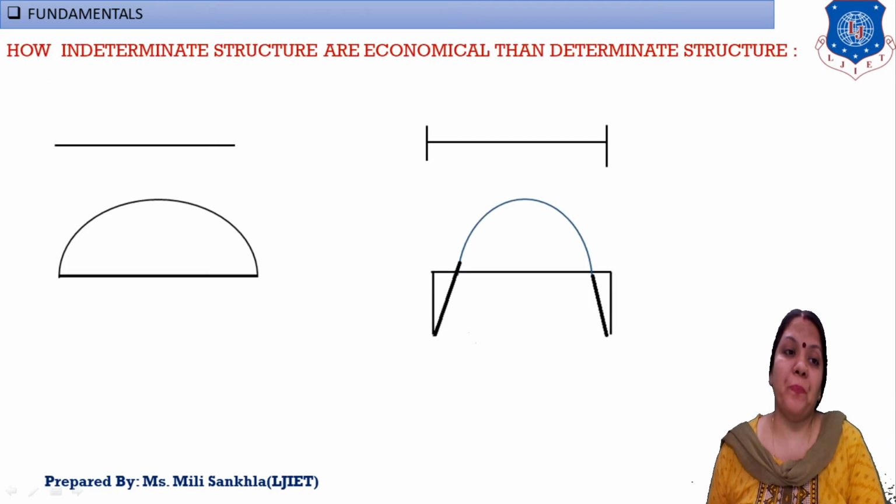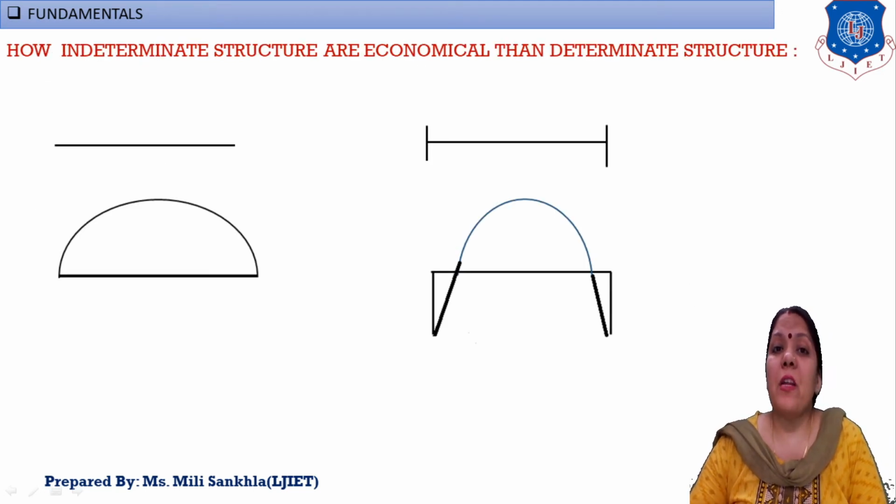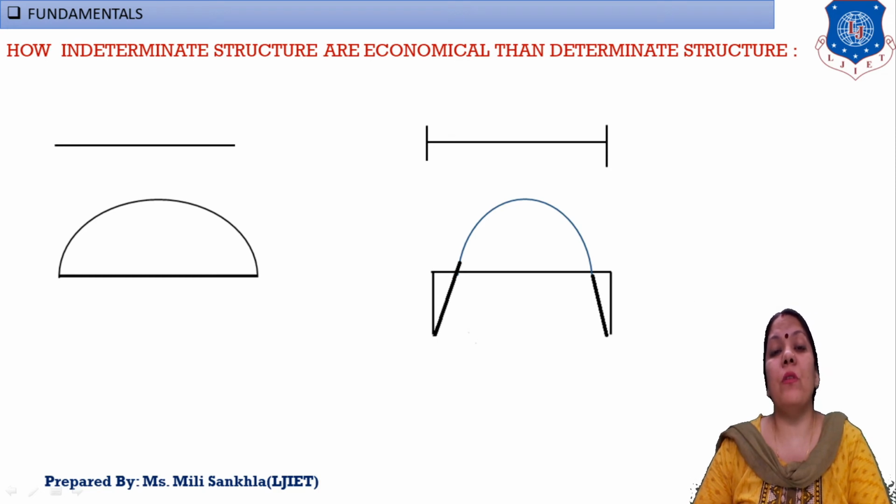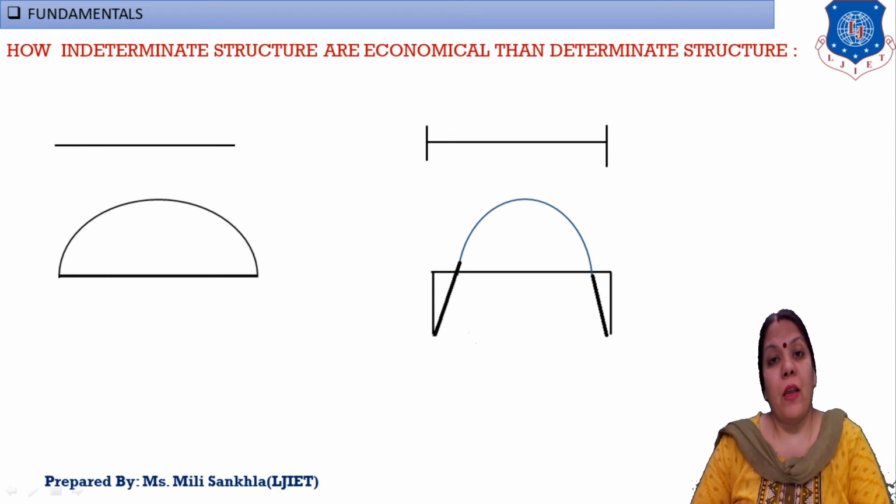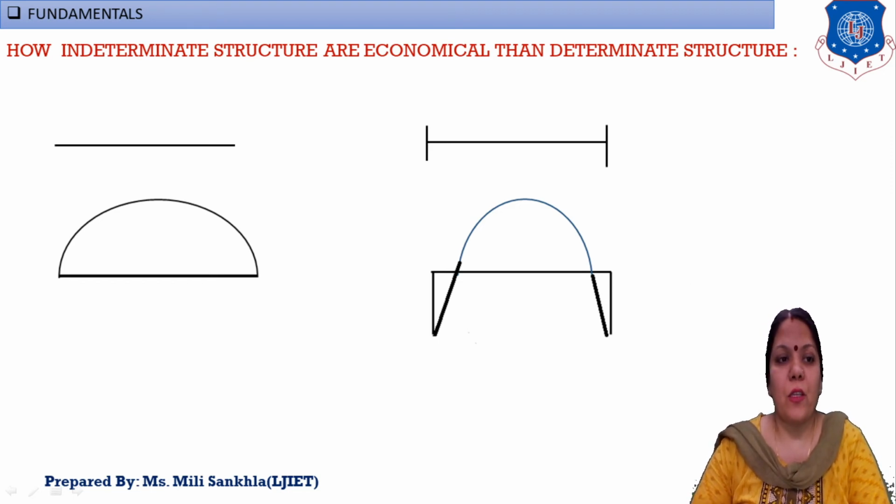Okay, now next, how indeterminate structures are more economical than determinate structures. Now this we prove, because our fourth advantage is saving in material, and we prove it by this explanation. So here I take the first figure of a simply supported beam, subjected to UDL load. The span is given as 6 meter and the load is given as 10 kilonewton per meter.